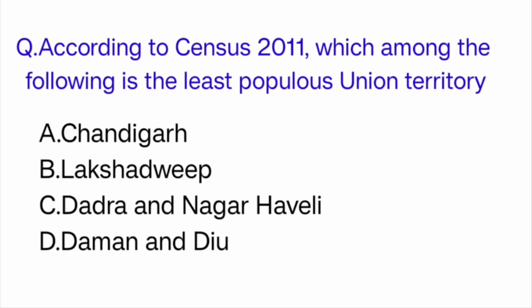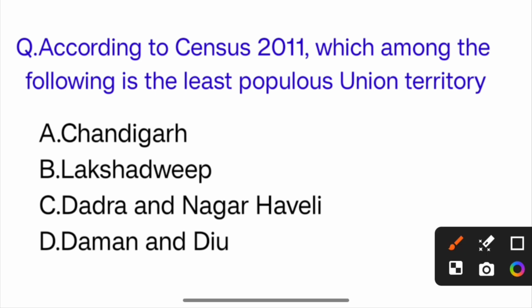According to Census 2011, which among the following is the least populous Union territory? So the correct answer is option B, Lakshadweep.